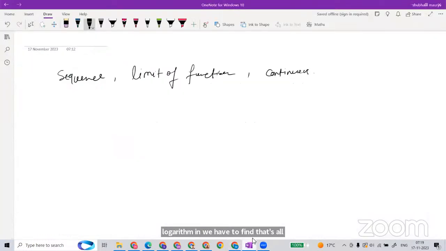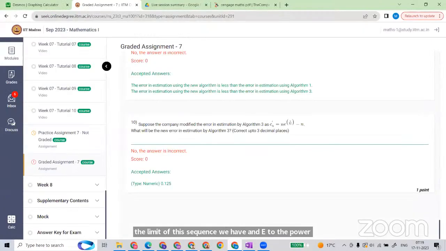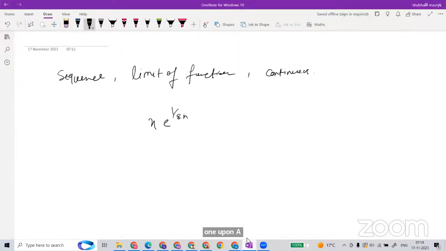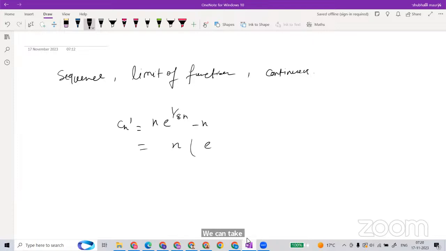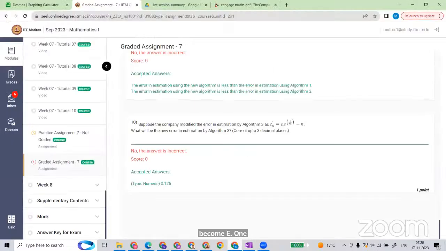So we have n e to the power 1 upon 8n minus n. This is the sequence we have, which is C prime, and we want to find the limit of this sequence. How will we get this limit? What is going to be the limit of this sequence? We can take n as common, right? So it will become n times (e to the power 1 upon 8n minus 1), right?